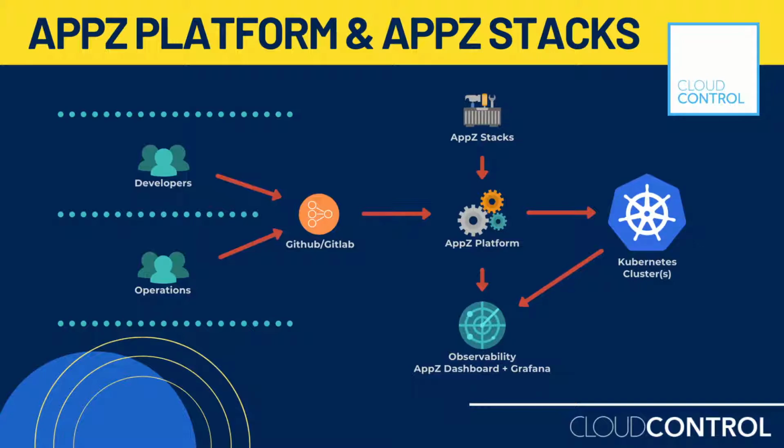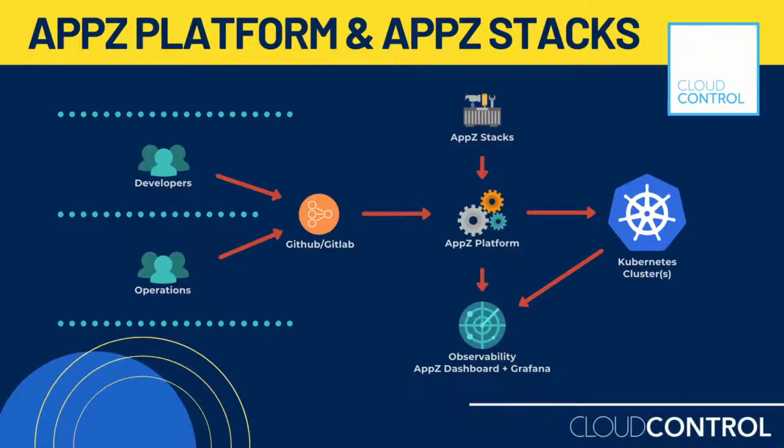As a developer, they don't need to worry about what cloud the enterprise has selected. They don't need to worry about the Kubernetes implementation and the complexity of Docker and Kubernetes. They need to focus on their own skills. I'm a Python developer, that's my language. I'm a Java developer, I use Tomcat or a Springboot framework to develop the applications, and that's all they need to know. The platform takes care of the rest of the complete deployment and the monitoring.